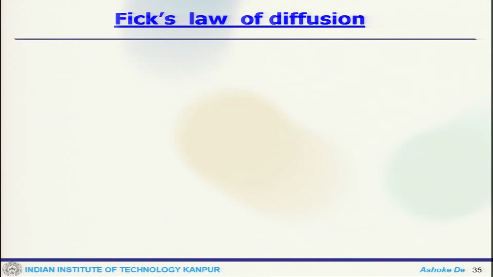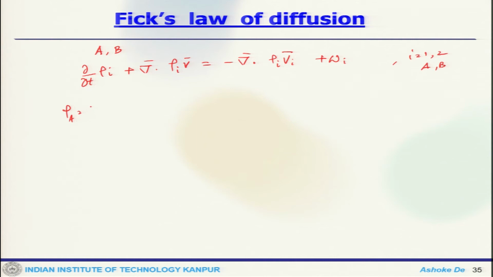Now, if you use Fick's law of diffusion, take a case of a binary system with two species A and B. Then del rho_i by del t plus del dot rho_i V bar equals minus del dot rho_i V_i plus omega dot_i. Here i equals 1 and 2, which is rather A and B. So, rho_A would be rho into Y_A.